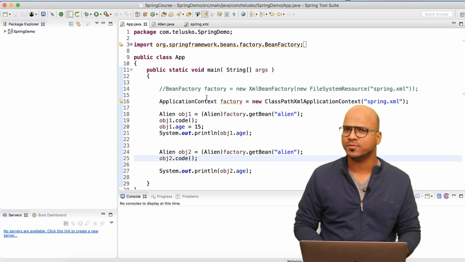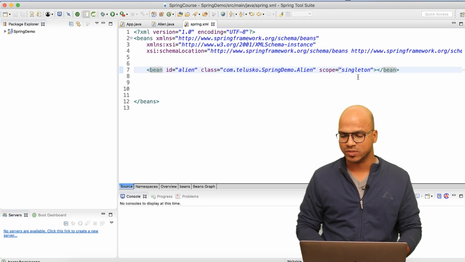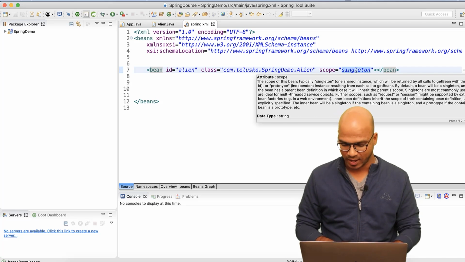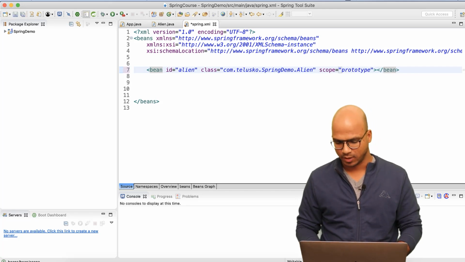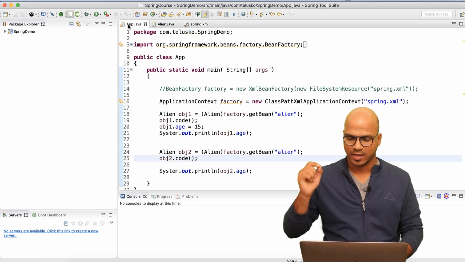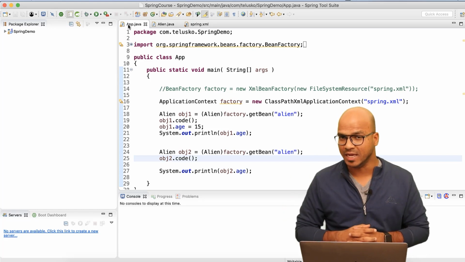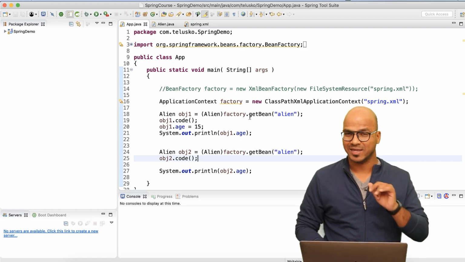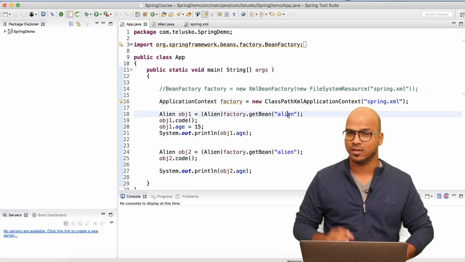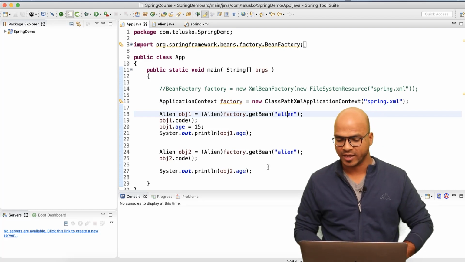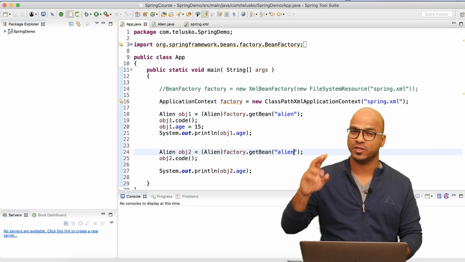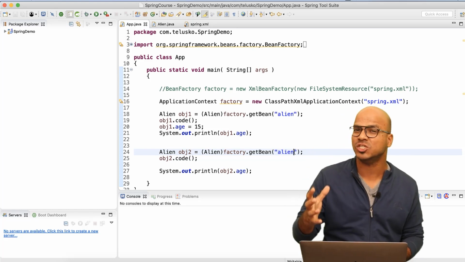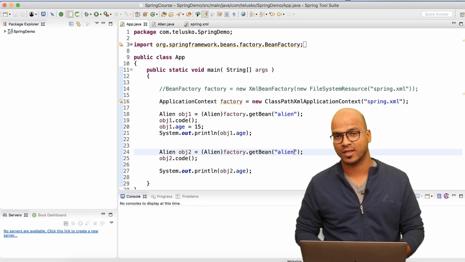What if you want multiple objects? And that's where we have to use a different scope. So apart from singleton, we have one more scope to use, and that is prototype. Now what does it mean? Prototype simply means that whenever you ask for a bean, the Spring container will create an object at that point. For example, when you call getBean once with alien, the Spring container will give you one object. Again, when you call getBean with alien, it will give you a second object. So if you ask 10 times, Spring will give you 10 different instances of that particular class.